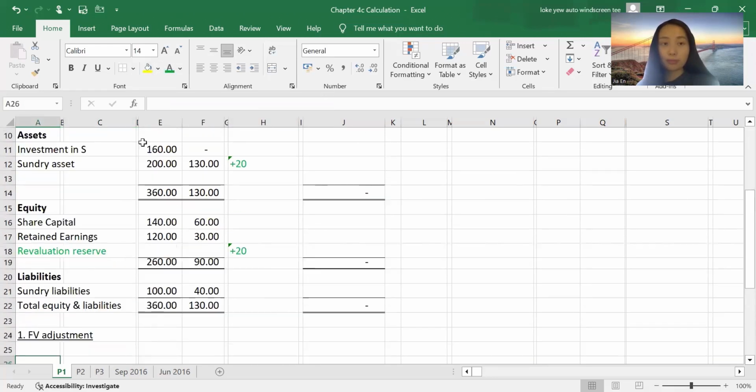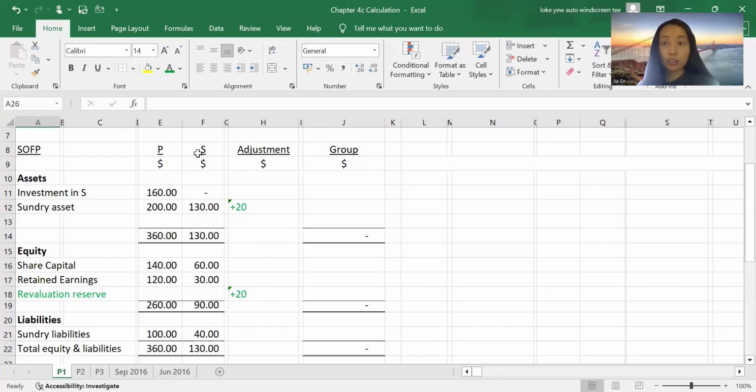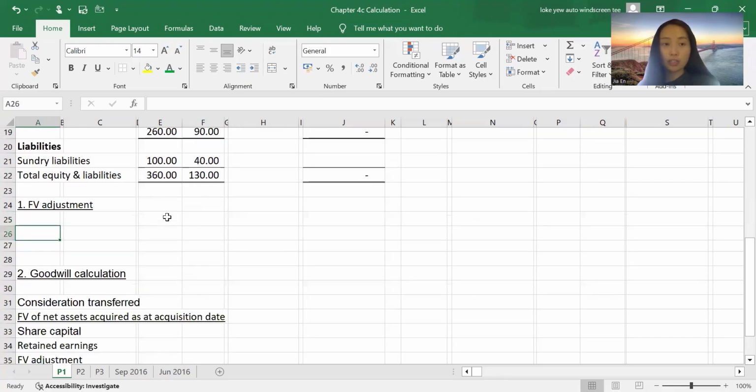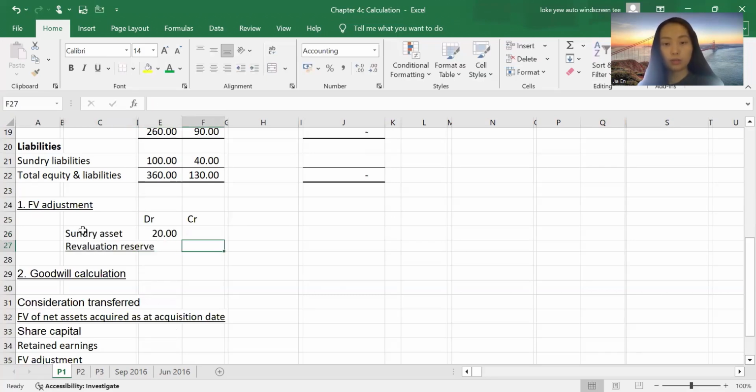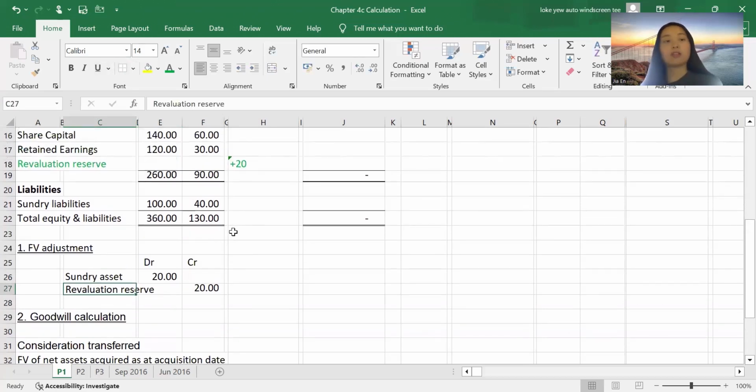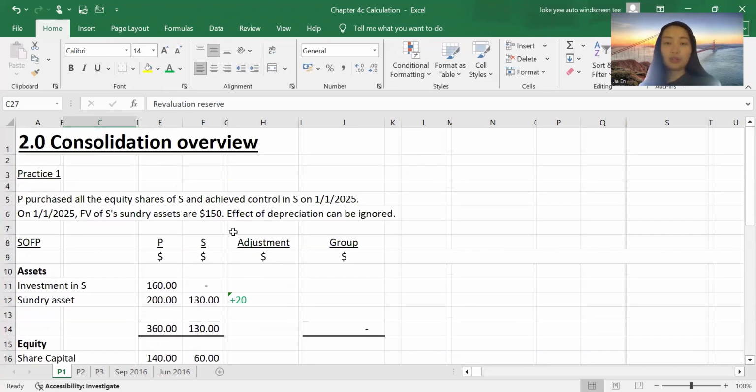The fair value adjustment for the sundry asset in the subsidiary company is: debit sundry asset 20, and then credit revaluation reserve 20. Now we need to do the second thing.